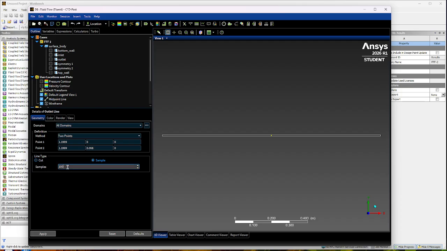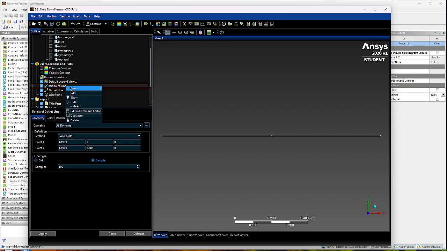And then samples, we can do 100 here. Forgot to do that on the other one, so I'm gonna have to change that. So I'm gonna do 100 samples for the line. You're gonna click apply, and then a little yellow line pops up over here. So let me edit and change this to 100. Click apply, and then we're good.